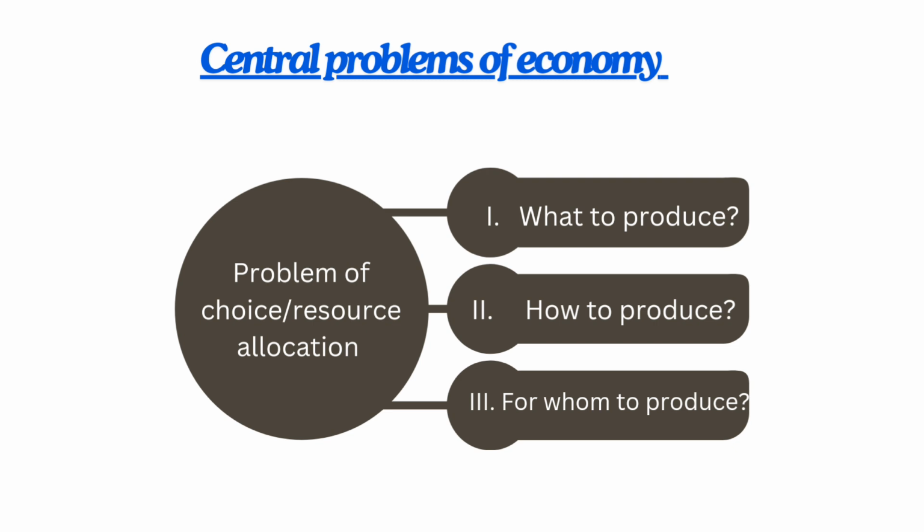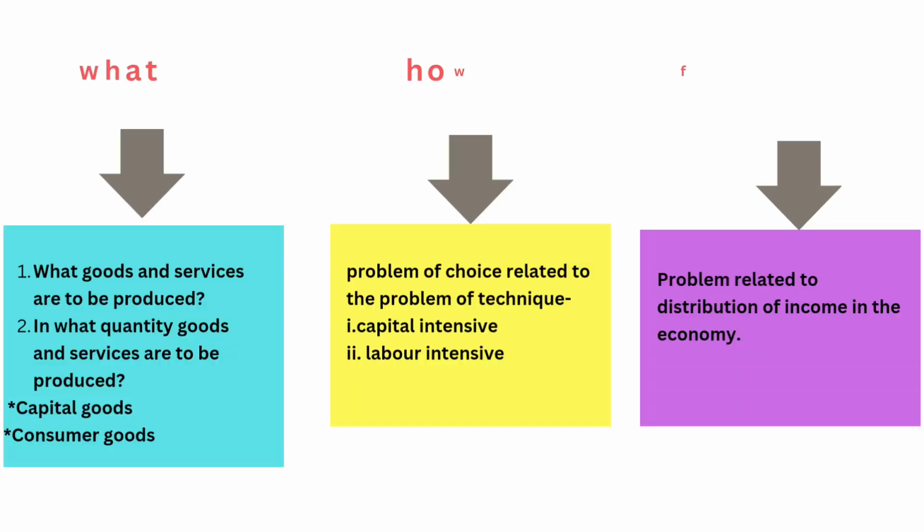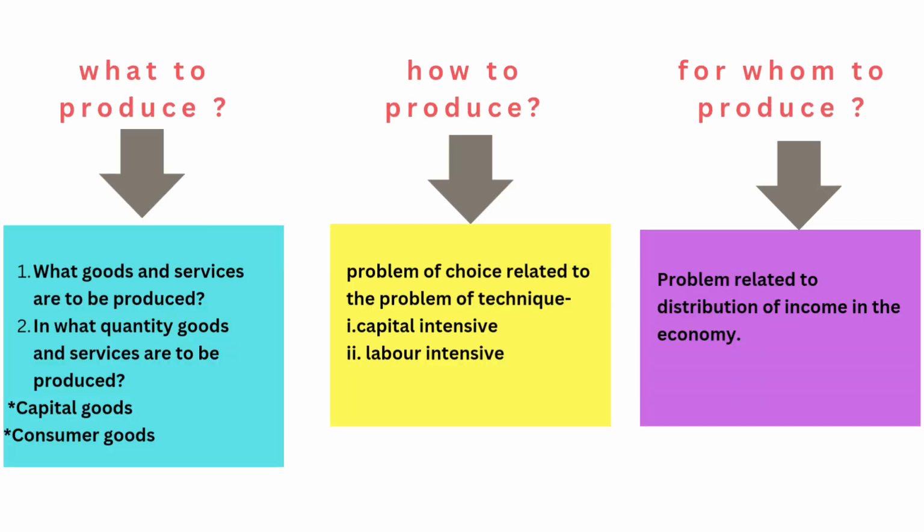wheat or sugarcane. So the central problem of economy revolves around the problem of choice or allocation of resources, and this problem of choice or allocation of resources arises due to the fact that resources are limited in nature and resources have alternative usage. And this problem of choice has three aspects. First, what to produce. Secondly, how to produce. Thirdly, for whom to produce. So let's discuss these three aspects in detail.